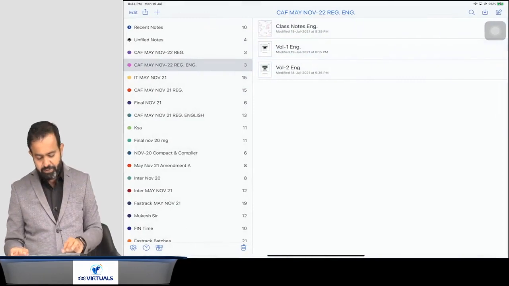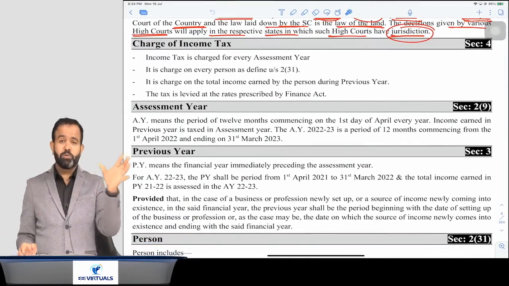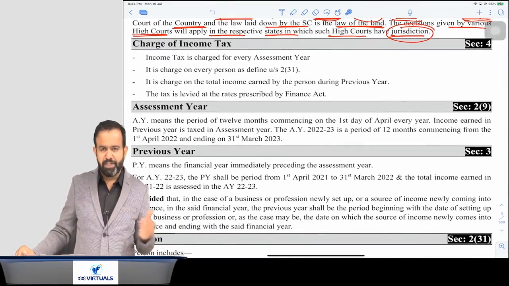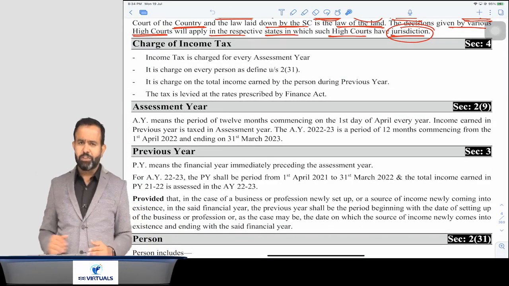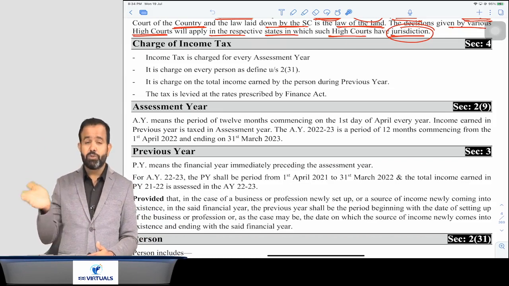Now the next part is the definition of person. Sorry, that is Section 4, the charging section. Sir, when the government will charge income tax, meaning who is required to pay income tax, that is the charging section. So in every law there is a charging section. In GST also there is a charging section.